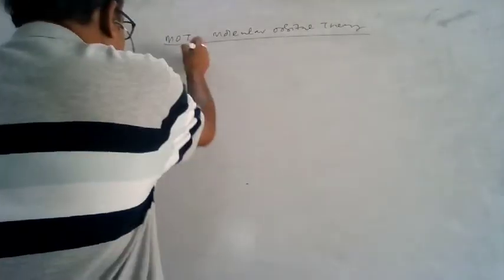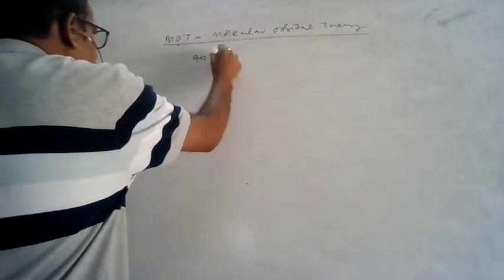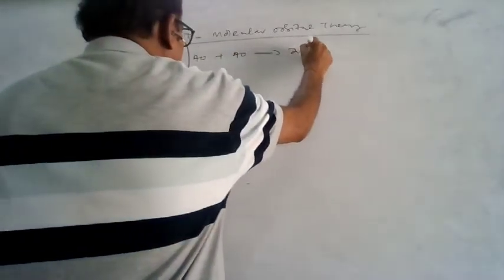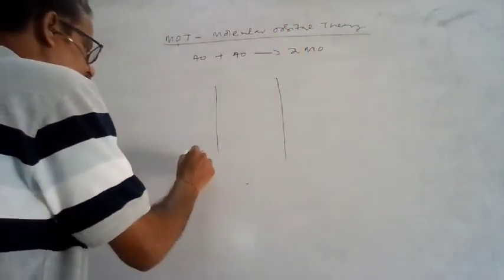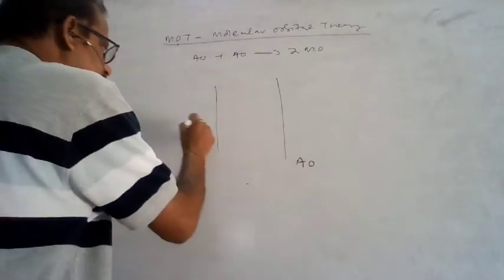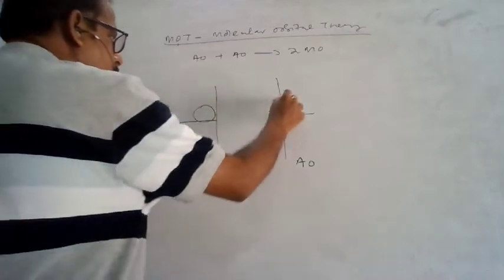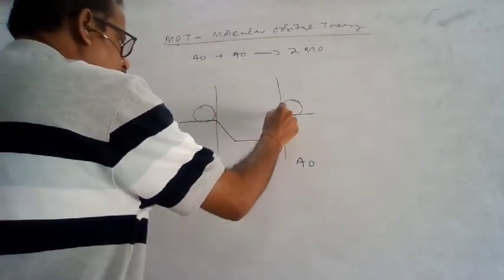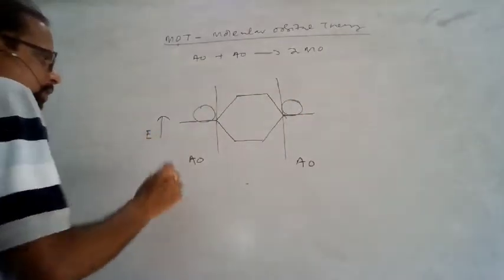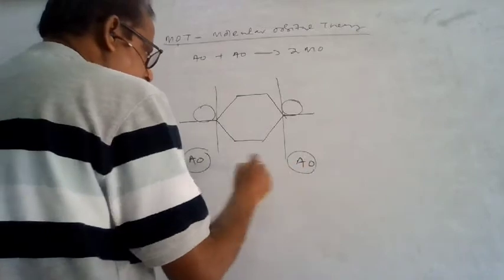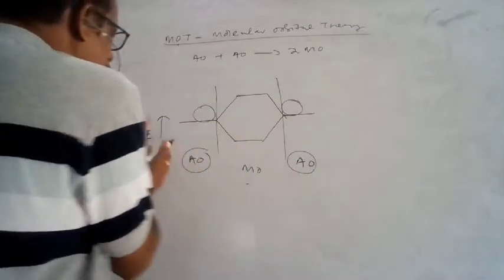The concept of the molecular orbital theory is that when two atomic orbitals combine, they will produce two molecular orbitals. Let me explain here. When two atomic orbitals combine, they form two molecular orbitals. This is the energy diagram you see. Two atomic orbitals combined produce two molecular orbitals.